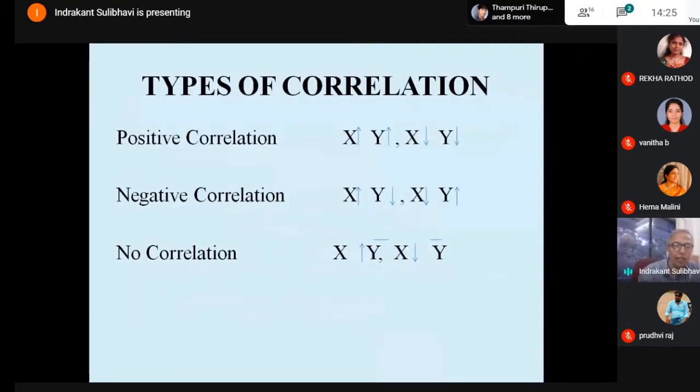Then there can be two variables where there is no correlation. There can be two variables which are not related to one another. For example, when x increases, there is no change in y. When x decreases, there is no change in y. So an increase or decrease in x has no influence on y.